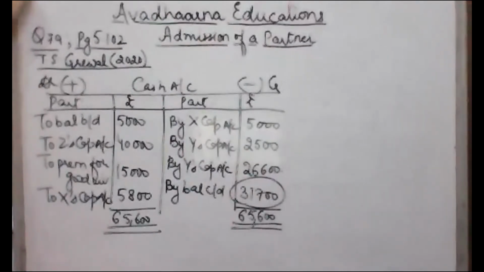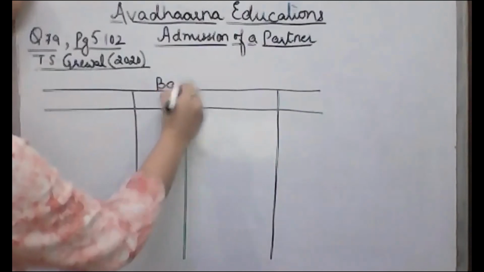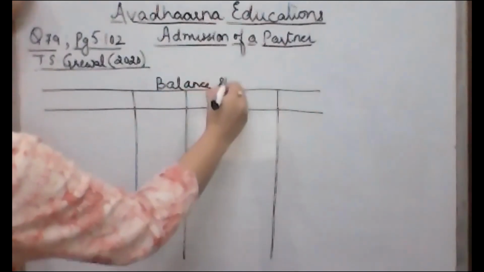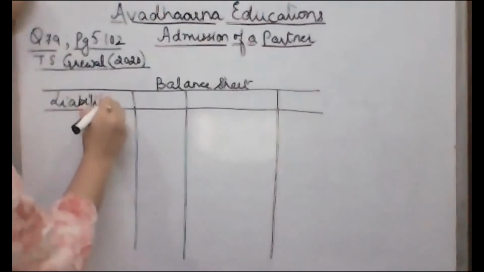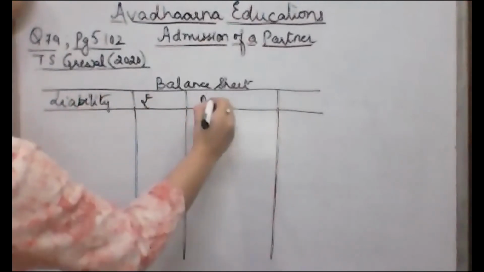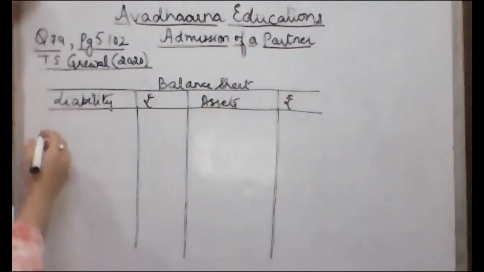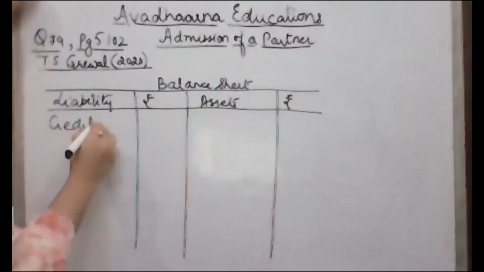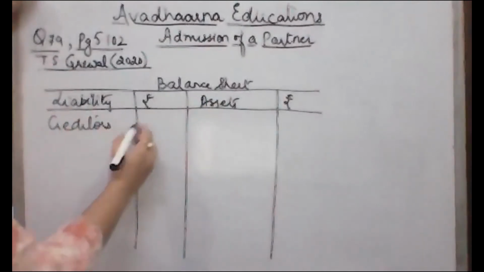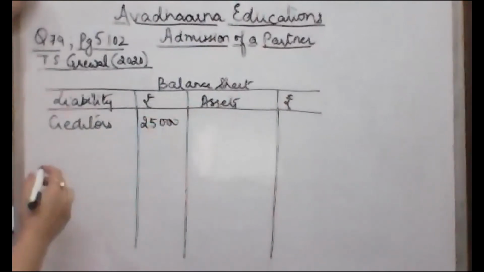Now the last step is to prepare the balance sheet. So to begin with the preparation of balance sheet, this is the liability side, amount, asset side, amount in rupees. So in liability side, first liability, creditors, no change in the liability, so we'll show it at 25,000.